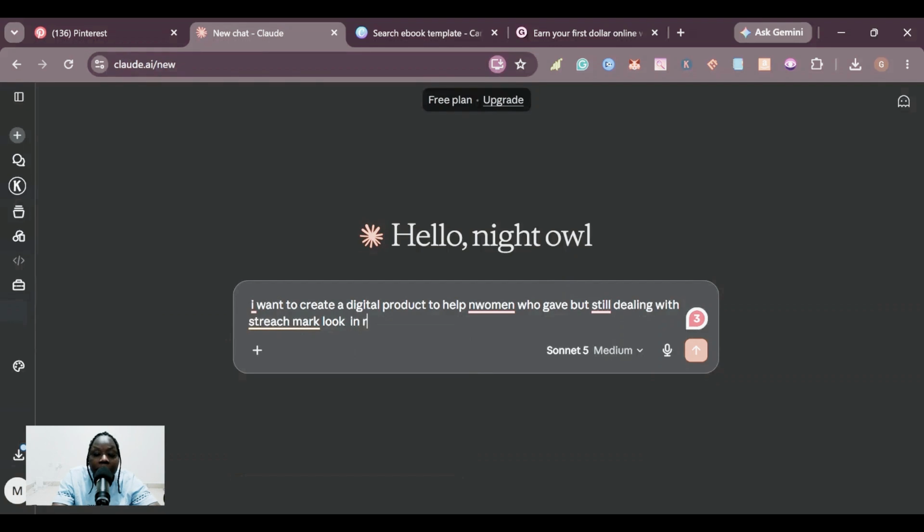Look in Reddit or other social media, and see what women are saying. So you click enter.